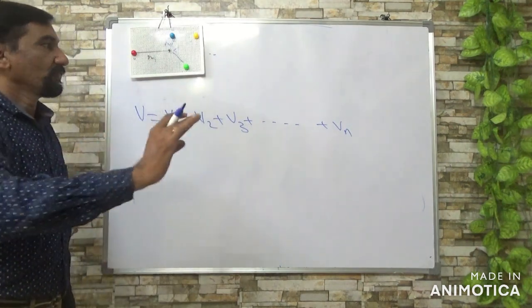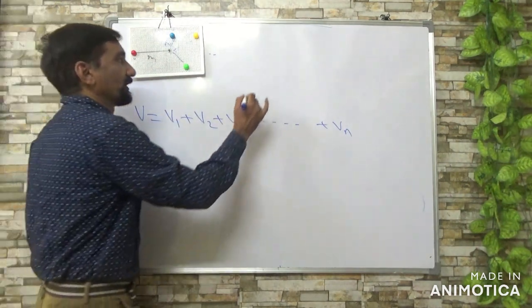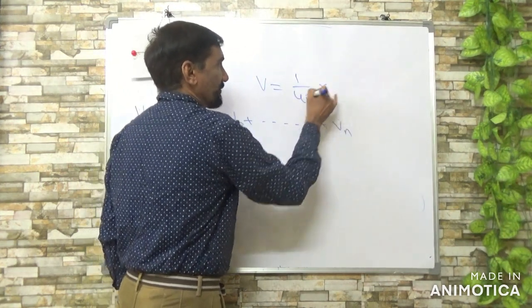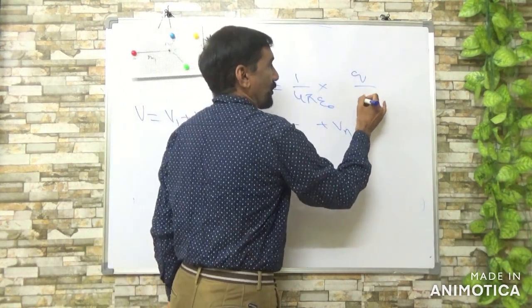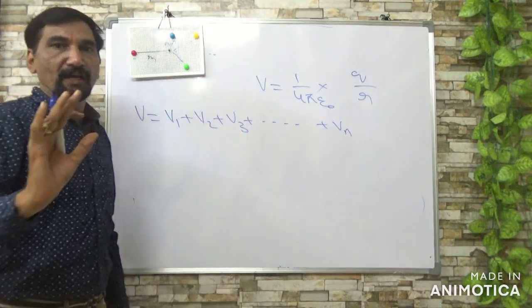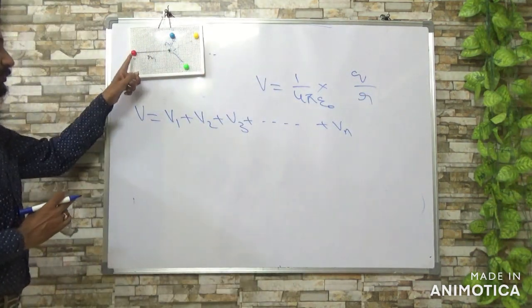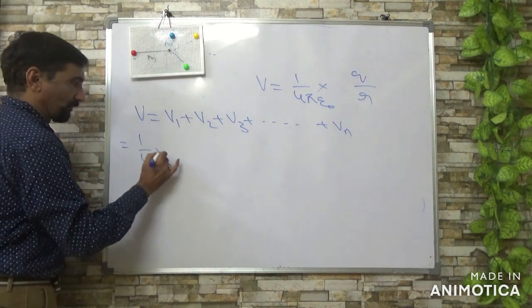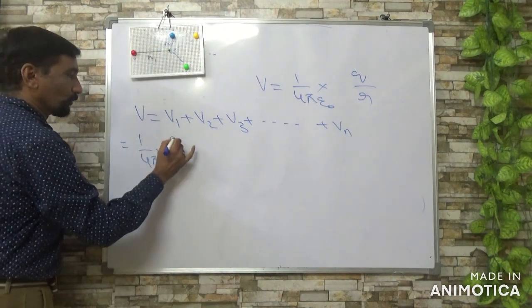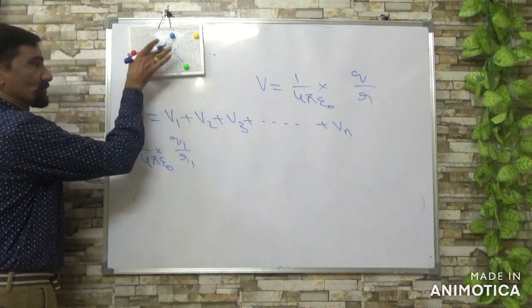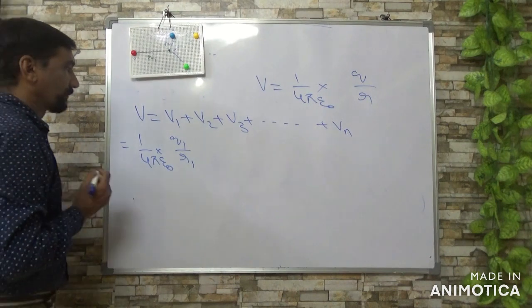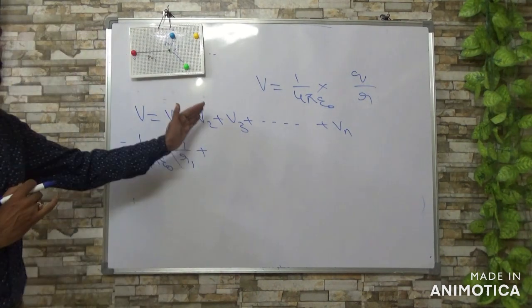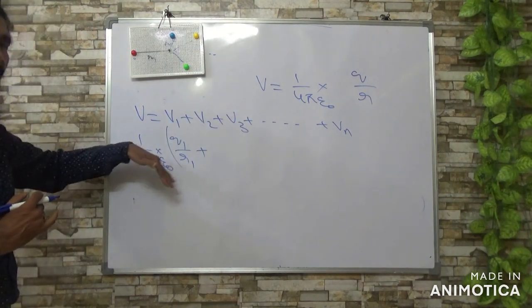So just now we came across one valuable point: the electric potential due to a point charge is given as 1 by 4 pi epsilon naught into Q by R. So for the first one, say Q1, 1 by 4 pi epsilon naught into Q1 by the corresponding distance R1, plus 1 by 4 pi epsilon naught, which will be common for all, so I have taken it outside in the beginning.